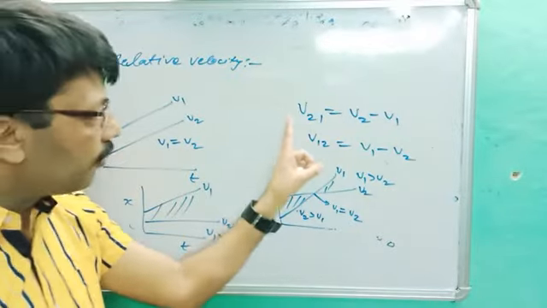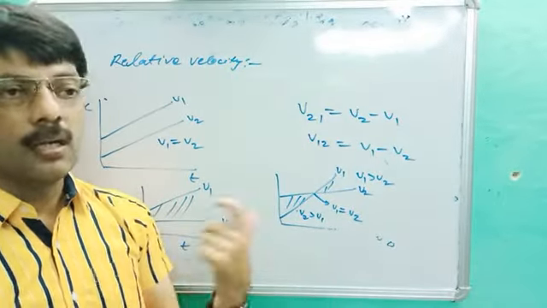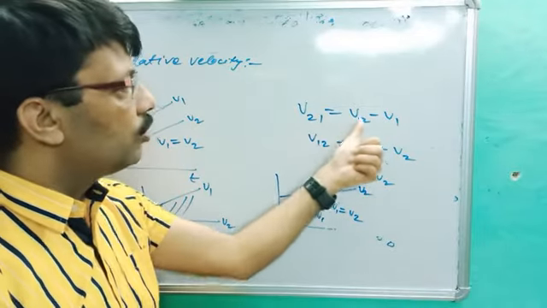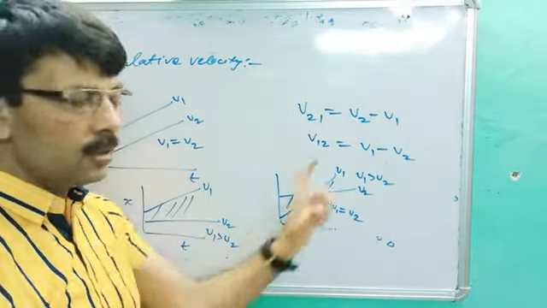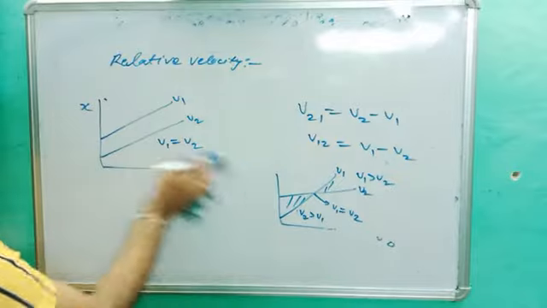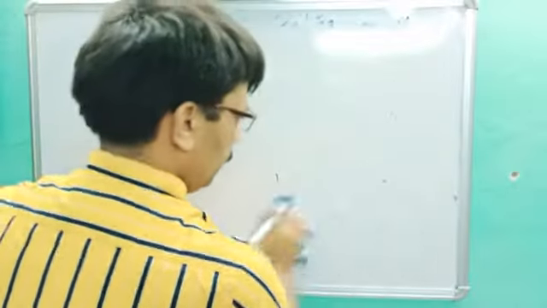So velocity of one body with respect to another body is called relative velocity. V21 is equal to V2 minus V1. Are you getting it? So this is all about this one. Okay. Now one numerical, you see there.